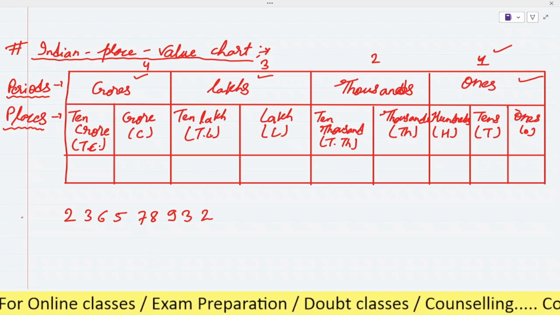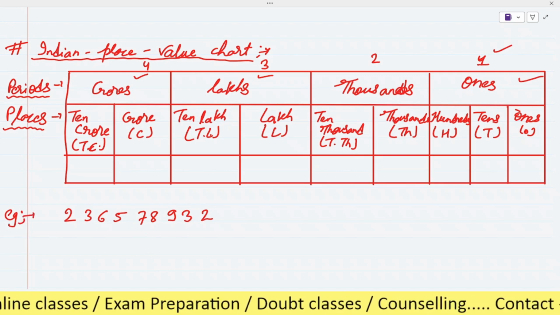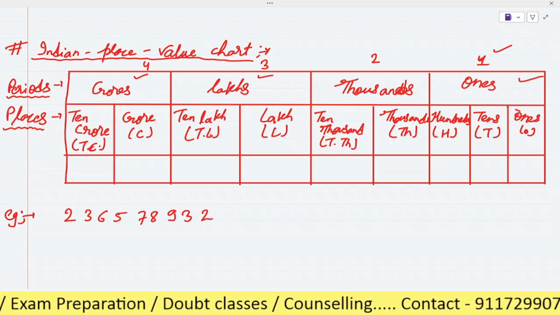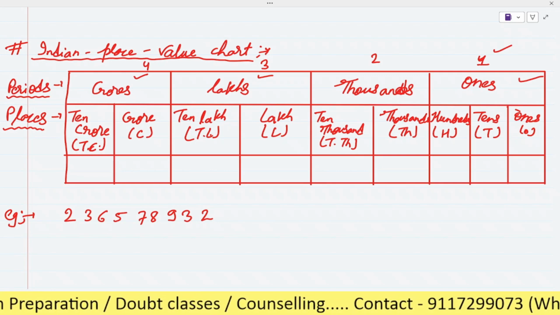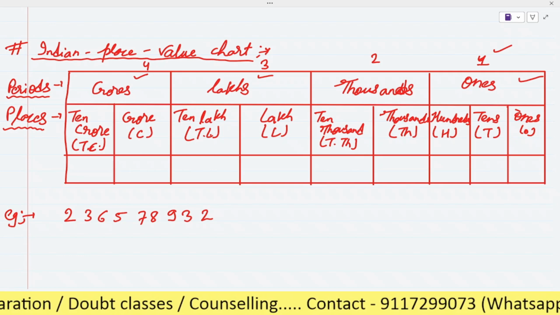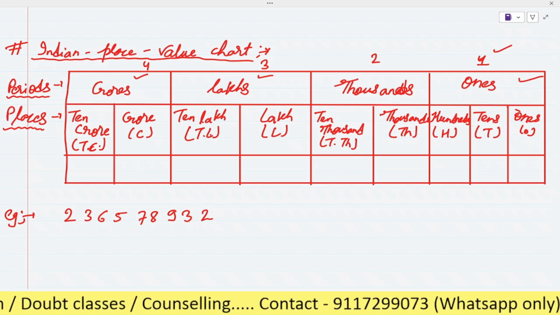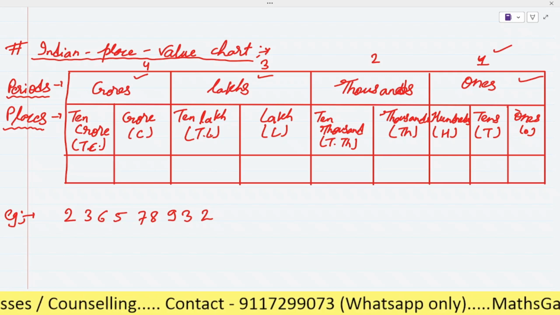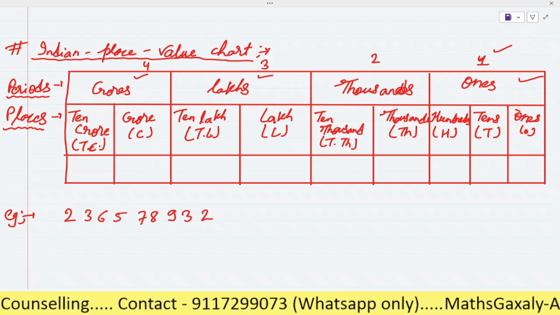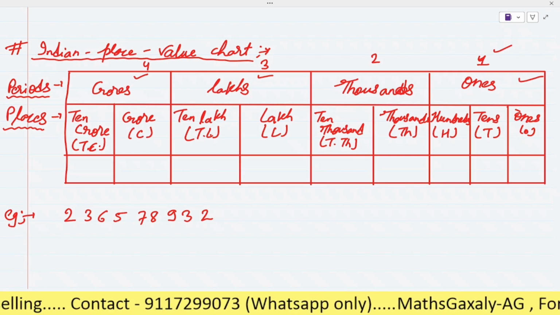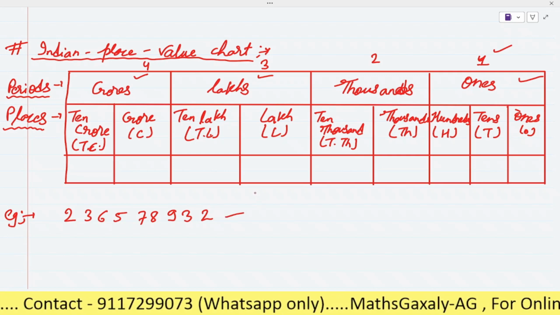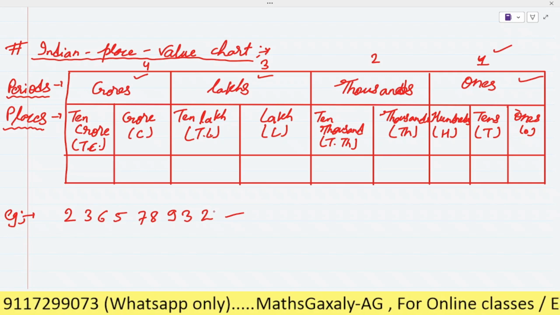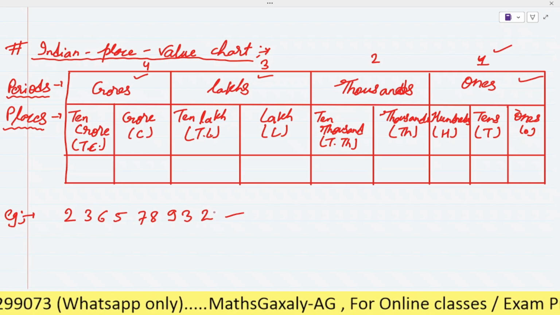Okay. So now we have to place this number according to the Indian place value. We have to write this number according to place value. So first we will write this number in the place value chart. After that we will learn how to write the figure value and the words value of this number. In words, how we will write this number according to the Indian place value chart or system, and how we will write this number in figure according to the Indian place value system.